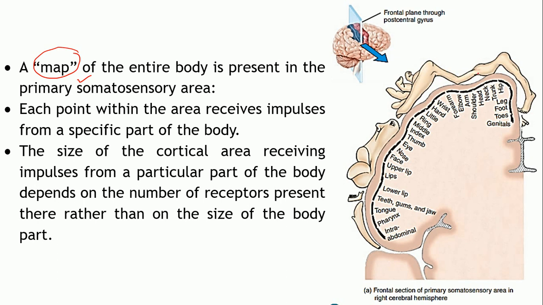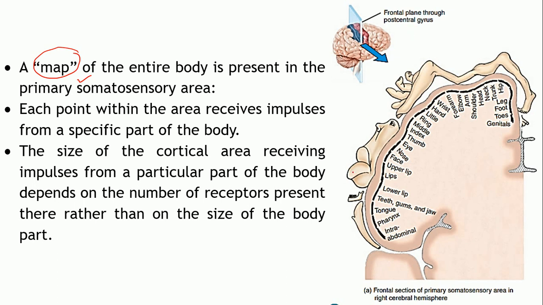That's your shoulder, abdominal region, trunk, the hip, then the legs, foot, toes, and genitals. This area represents the primary somatosensory area. This shows the frontal plane through the postcentral gyrus.